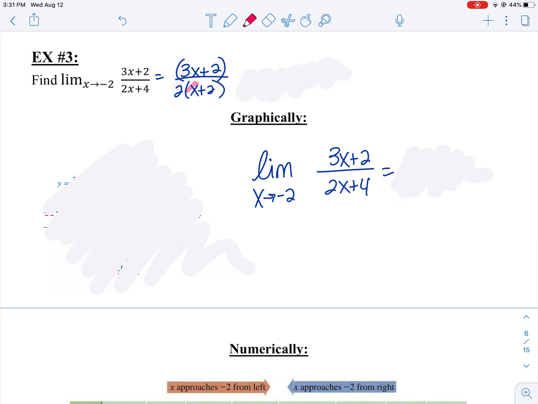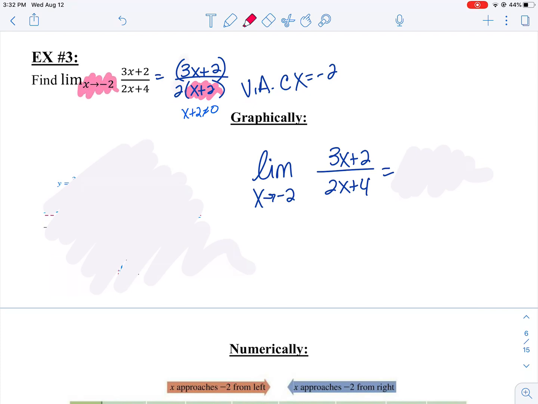But my denominator could possibly equal 0, right? If I were to set this piece equal to 0, then what can x not equal? Because that's going to cause our denominator to be 0. Well, x equals negative 2, right? If x is negative 2, then I'm going to have a 0 in my denominator, and what that means is there's actually a vertical asymptote at x equals negative 2.